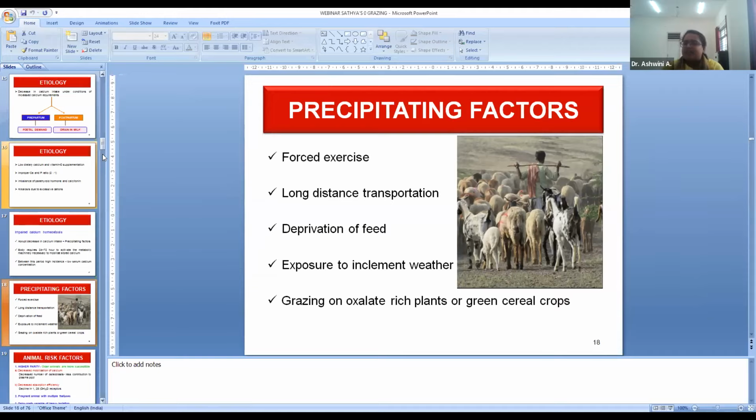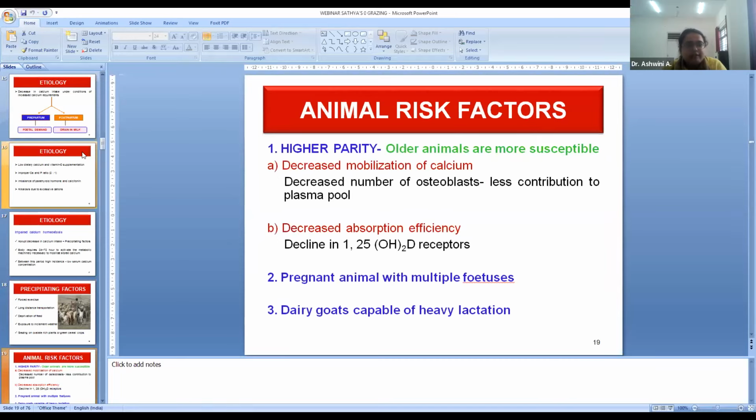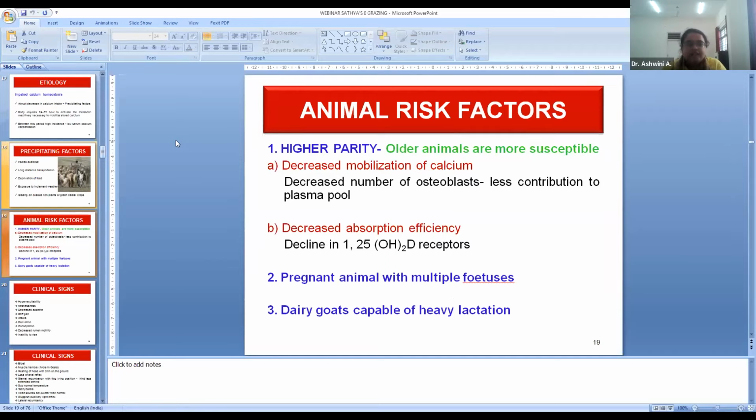What happens, oxalate-rich plants, which are commonly used in goat or sheep nutrition, are alfalfa and beet pulp, right? And then sesame meal, which is rich in oxalate. These oxalates chelate the calcium, making it unavailable for absorption. So these precipitating factors, along with a decreased supply of calcium in the diet, make the animal more prone to milk fever. And then some animal risk factors which also add to the susceptibility to milk fever are higher parity animals.